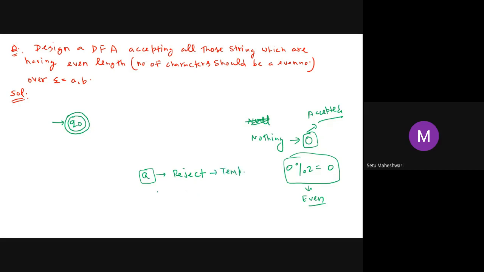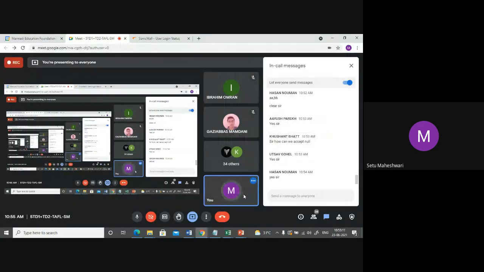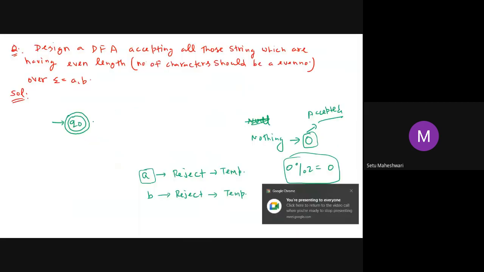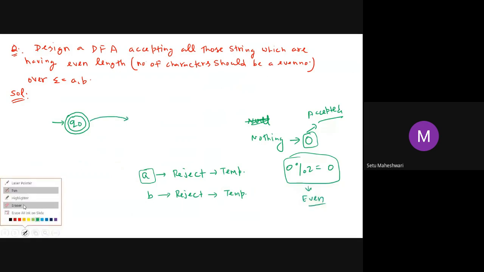Okay. Now, is the similar thing available for B or not? If you get only one symbol, the first symbol is B, and there is only one B, will you accept it or reject it? I will reject it, and that rejection should also be temporary. So initially, whether I have A or B, I will reject both the symbols if it is only one symbol.